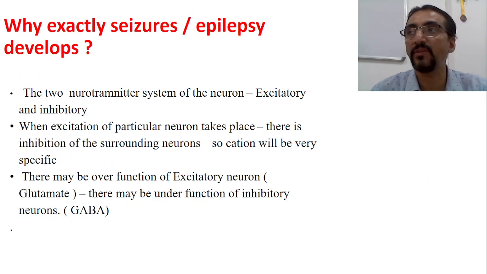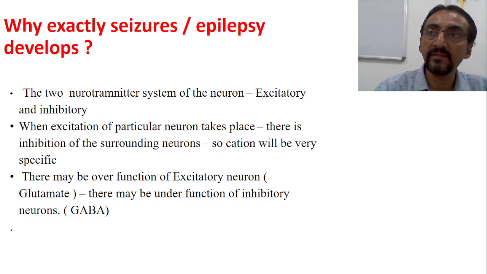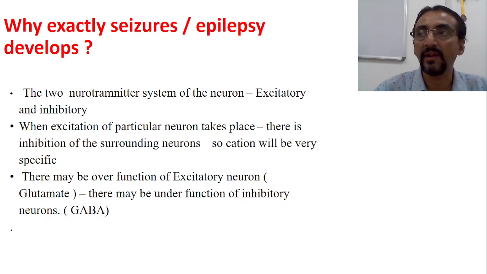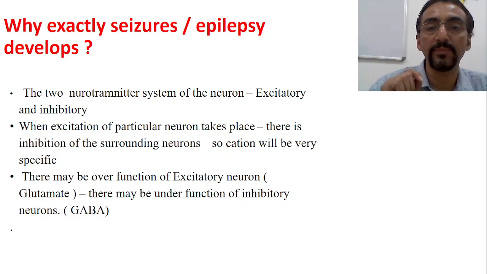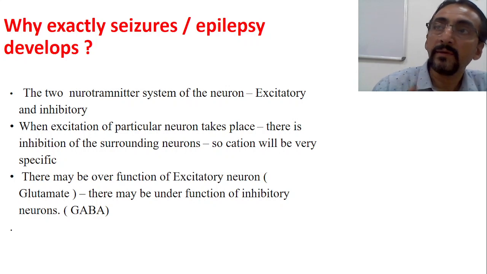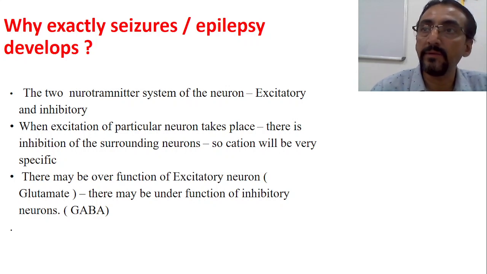Why does this epilepsy occur? We said that when repeated seizures, or recurrent seizures, or spontaneous seizures occur repeatedly, then it is called epilepsy, with motor, sensory and psychomotor or autonomic changes. Now the question is, why exactly do the seizures or epilepsy develop? As we know, the basic pathology for the seizure or epilepsy is abnormal electrical discharge.